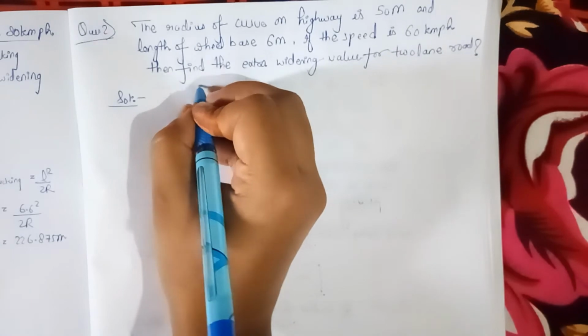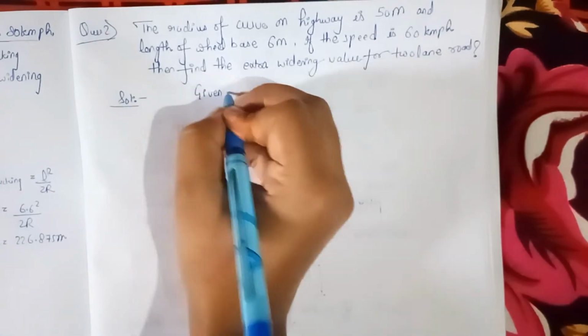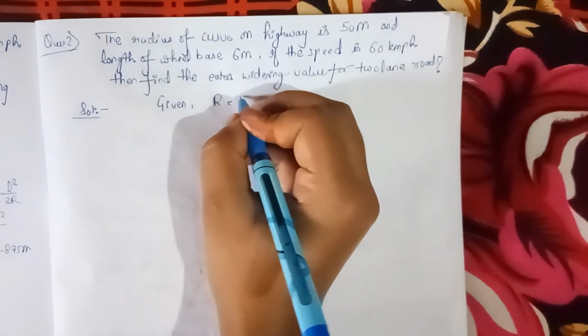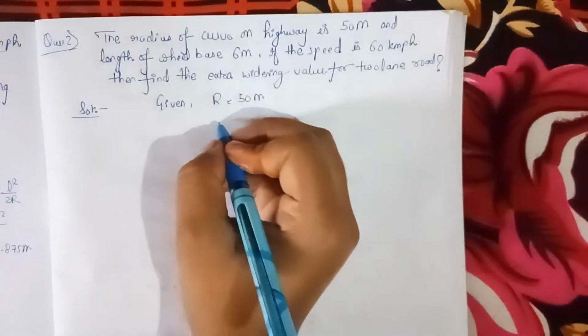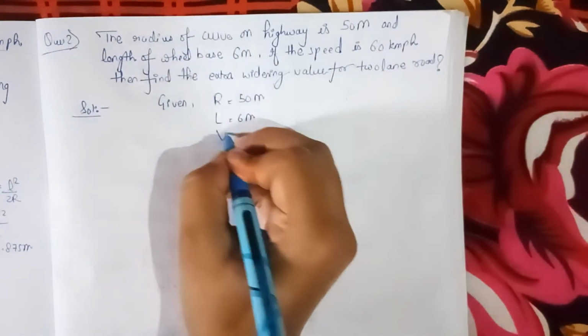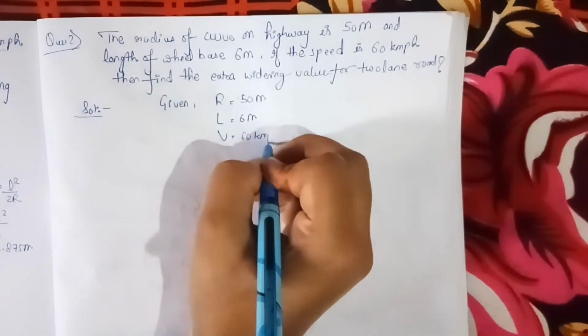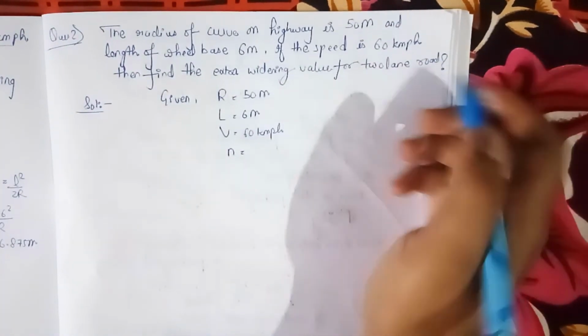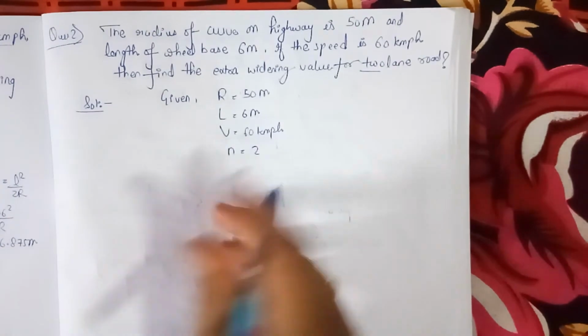Okay, so we will write the given values. What is given in the question? In the question it is given that the radius of a curve is 50 meter and the length of a wheelbase is 6 meter. Okay, and the speed is given, that is 60 km/h, and the number of lanes given in the question is 2. Okay, so n is equal to 2.